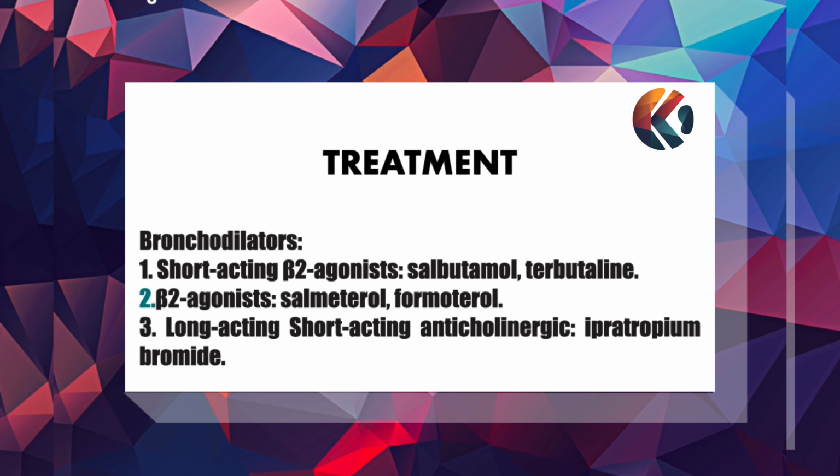So in bronchodilators, short-acting beta-2 agonists, which are salbutamol and terbutaline, and long-acting beta-2 agonists, which are salmeterol and formoterol, and short-acting anticholinergic, which is ipratropium bromide, which is very useful.